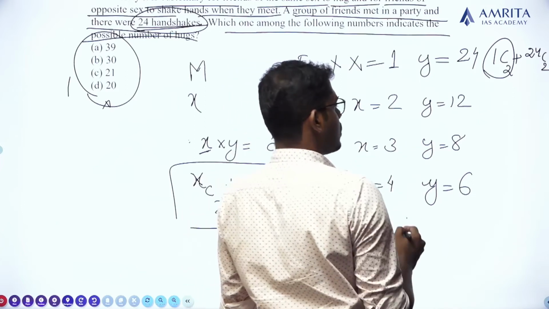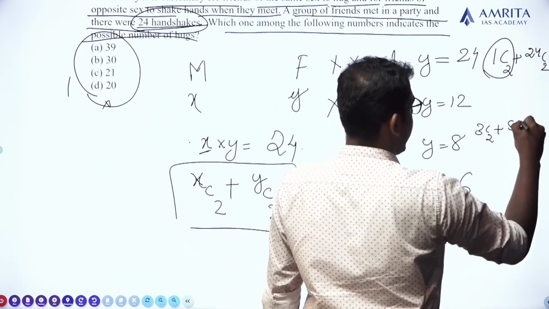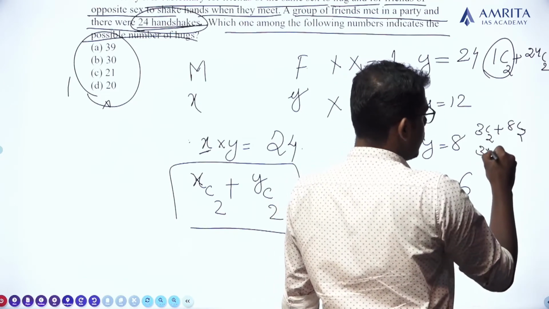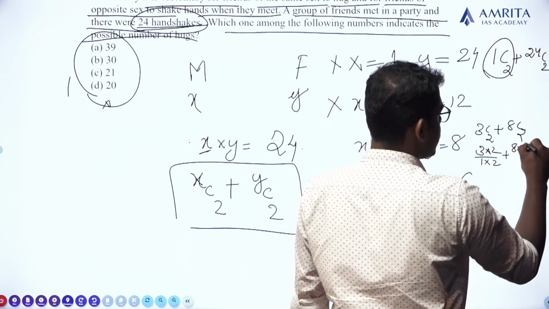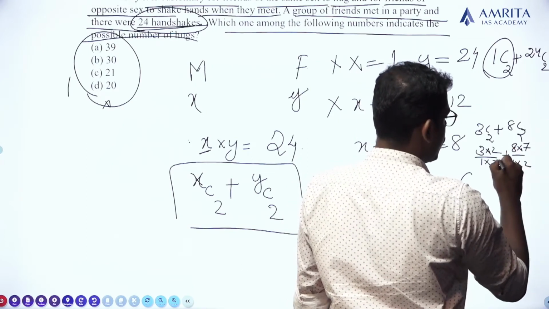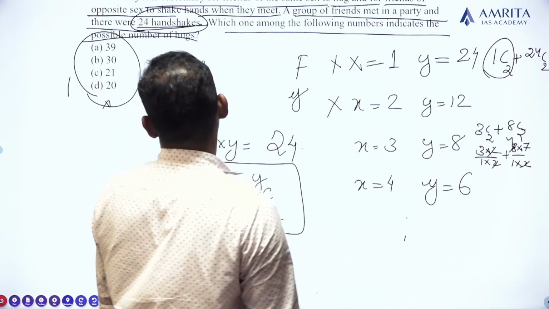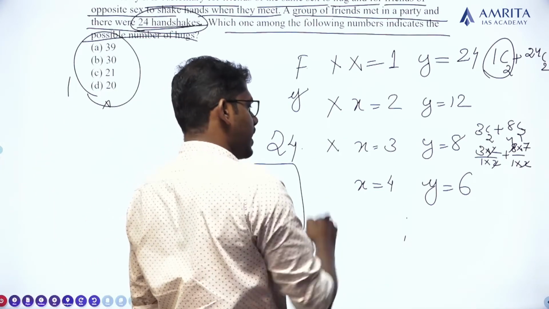Third case, x is equal to 3, y is equal to 8. So the expression can be 3c2 plus 8c2. 3c2 is equal to 3 into 2 divided by 1 into 2, plus 8c2 is equal to 8 into 7 divided by 1 into 2. 2 cancel each other, 4 7s are 28. 28 plus 3, it's 31. No, not such an answer. So this is not a probable answer.